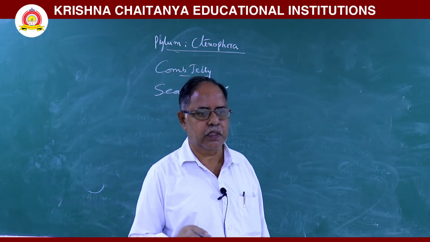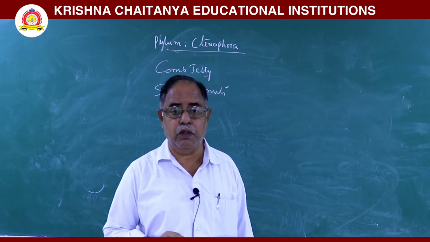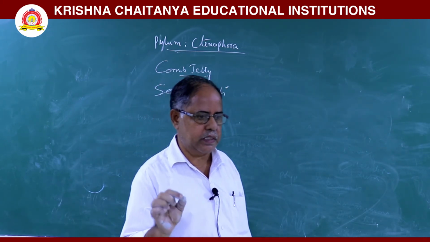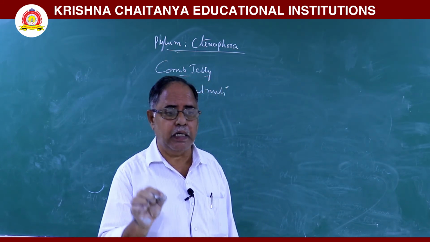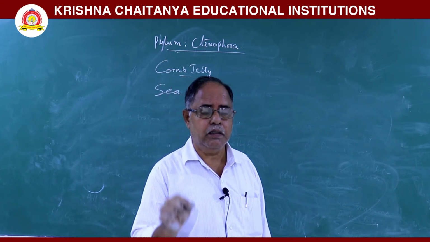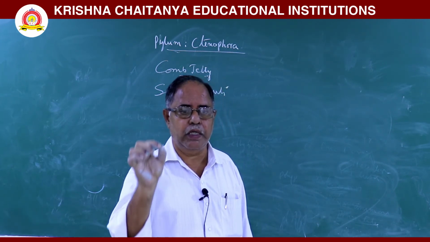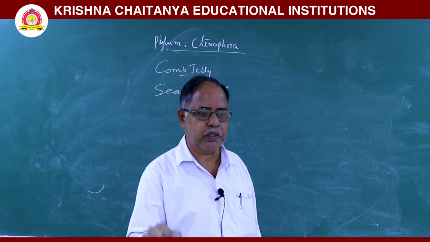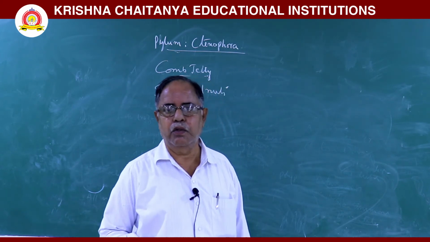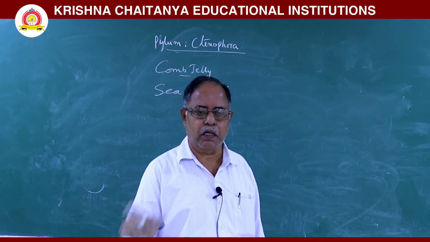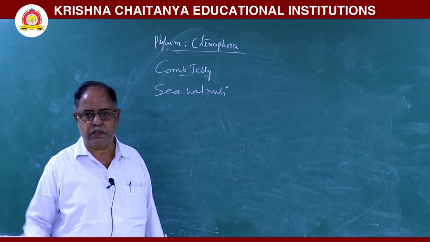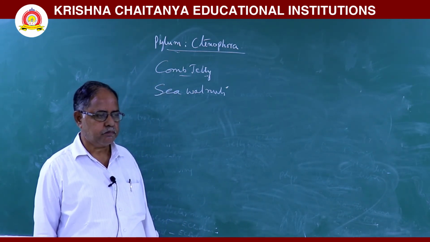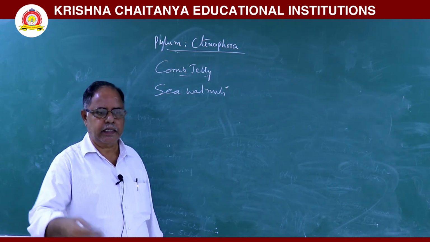These animals show bioluminescence. In these animals, only sexual reproduction occurs. During developmental stages, one larva is seen. That larva is called the cydippid larva.